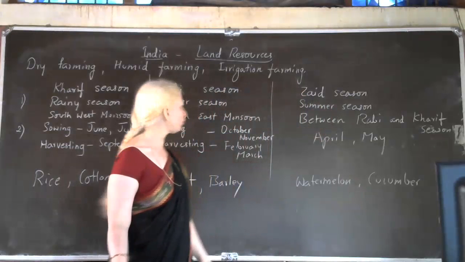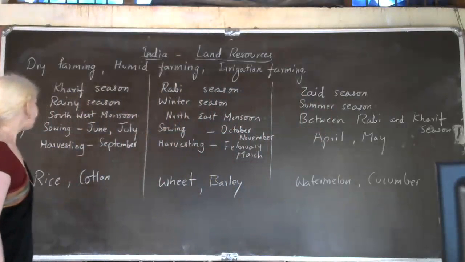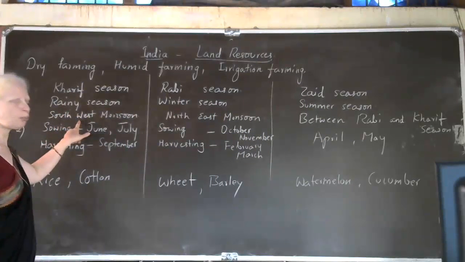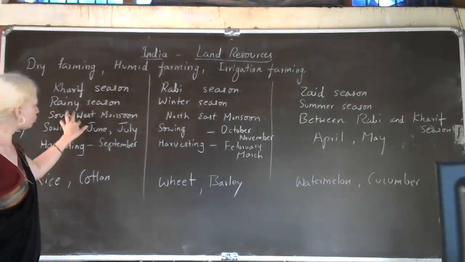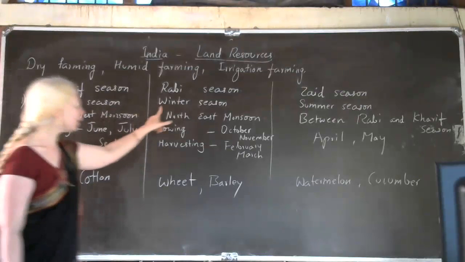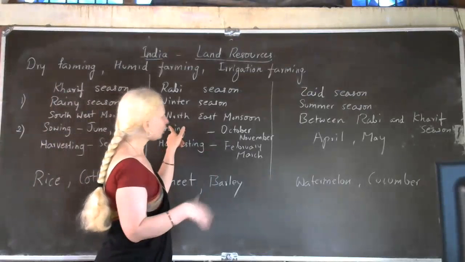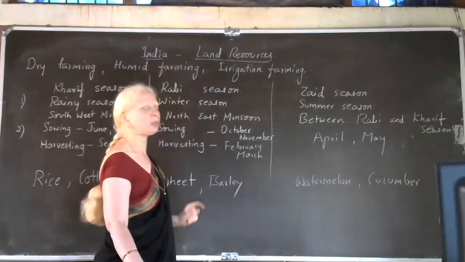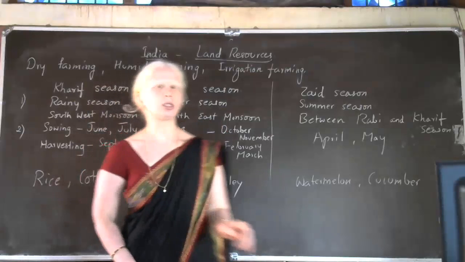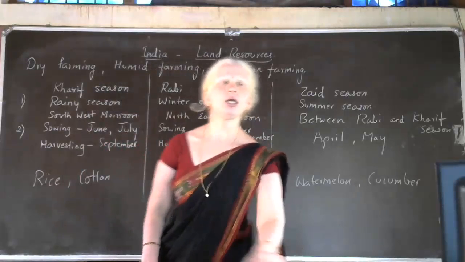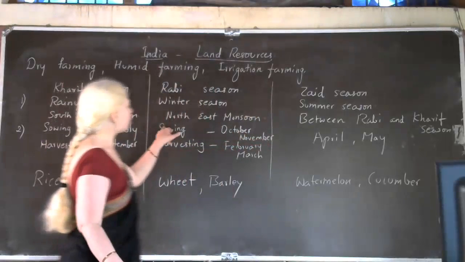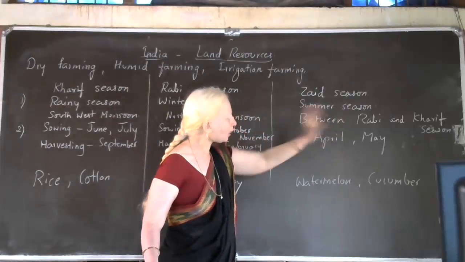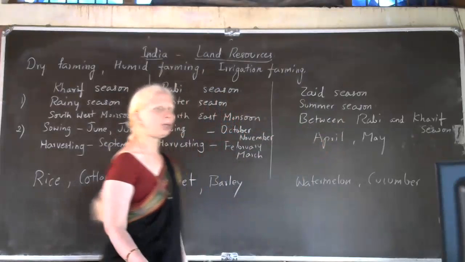First difference between these three. Then second one is Kharif season. In India, rainy season is also called southwest monsoon season. In winter season, before the starting of winter season, you will have northeast monsoon season, the retreating monsoon season. So that is called, children, Rabi season. Then next one is Jade season. It is practiced between Rabi and Kharif season, in the month of April and May.